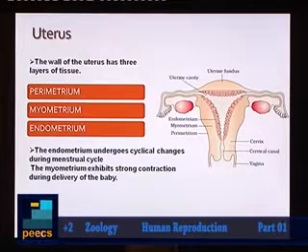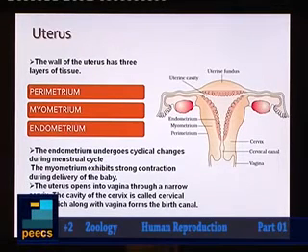Perimetrium, that is the outermost, and it will help in protection. Myometrium, that is the middle layer, and this middle layer is composed of smooth muscles which will help in the vigorous contraction of uterus during parturition or during delivery. The innermost layer is called endometrium, and endometrium is undergoing cyclic changes during the menstrual cycle. So these are the three layers of uterus: perimetrium, myometrium and endometrium.